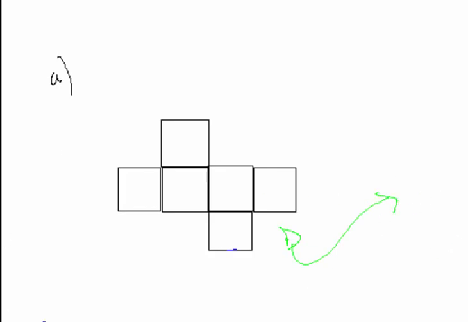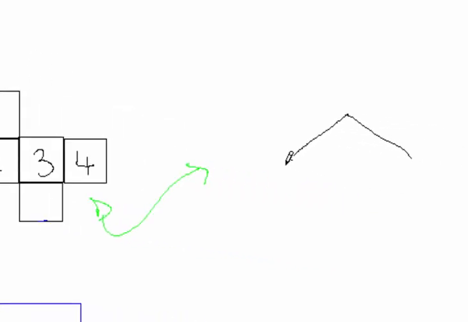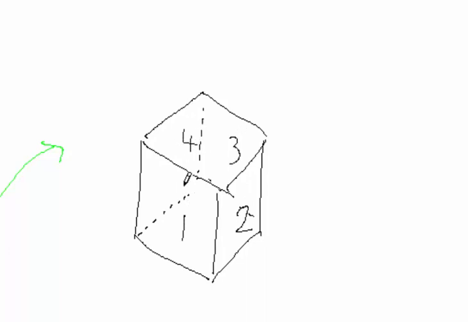I'm hoping you can see that we've got 4 sides, 1, 2, 3, 4, which all close together to give us a container like this. If I just dot the invisible lines inside there so you can see them, we end up with sides 1, 2, 3, and 4.